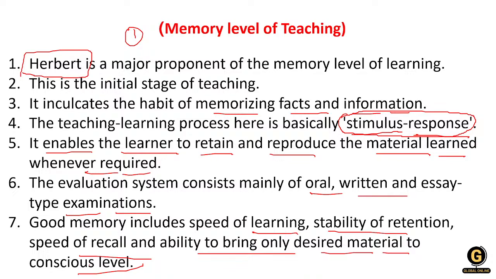It will develop your retention quality, then speed of recall. In the beginning you will memorize the information, and then you will use those memorized facts whenever applicable. Memorizing the facts is also important. So the memory level of teaching is the beginning level.